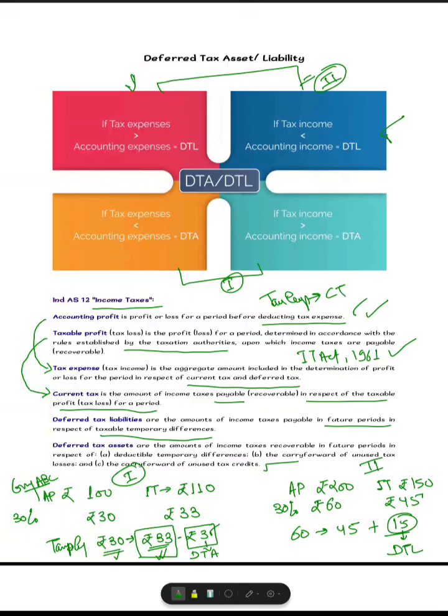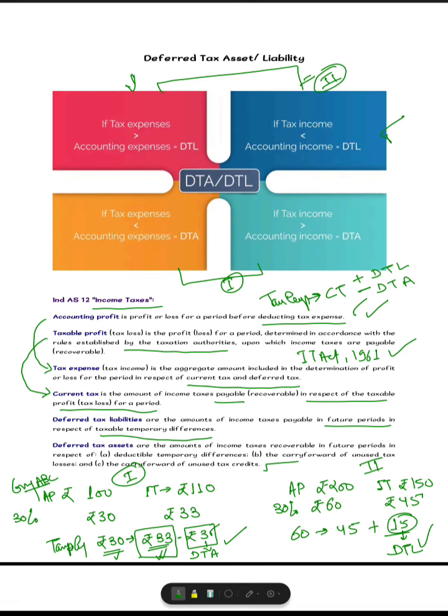If the figure is plus, then it will be a deferred tax liability. If the figure is minus, then it will be a deferred tax asset. So in the first case, a deferred tax asset of rupees 3 was created. In this case, a liability of rupees 15 is created.